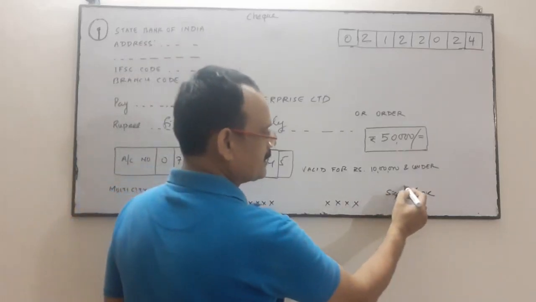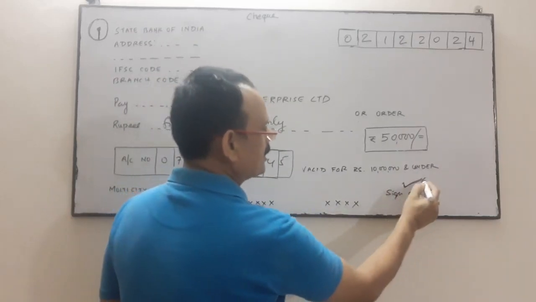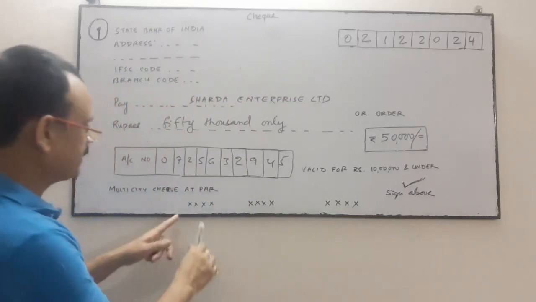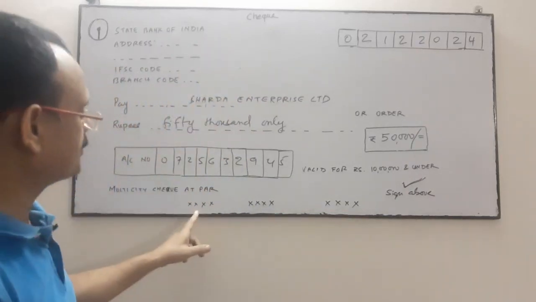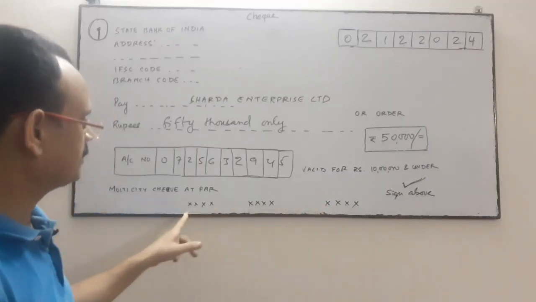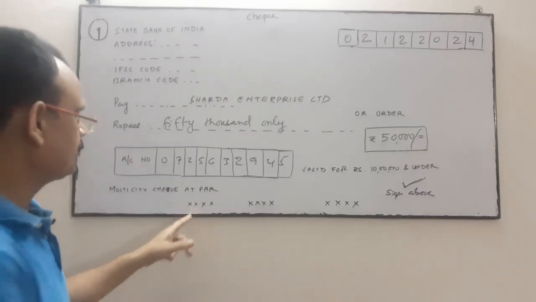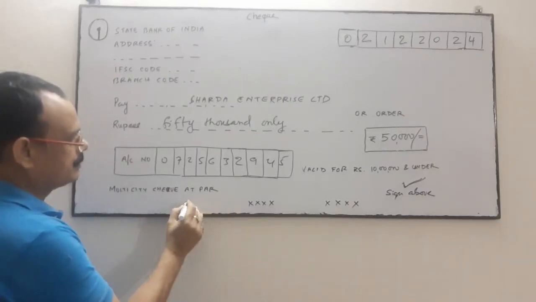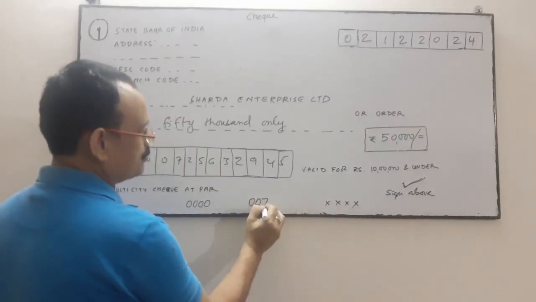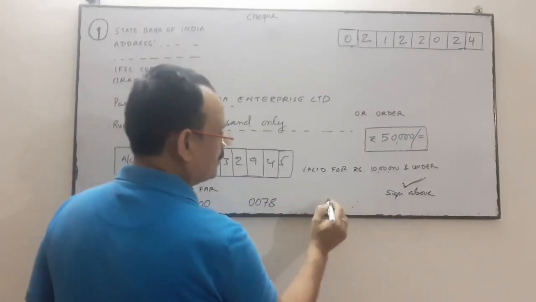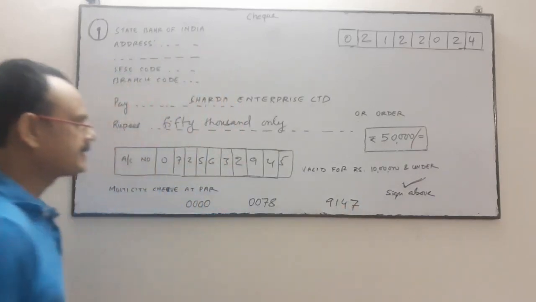The person concerned who is authorized to sign over here will sign. The authorized person will sign, and this is for the check number. This check number is mentioned over here. It may be like this: 0000 00078 9147. This is the check number.